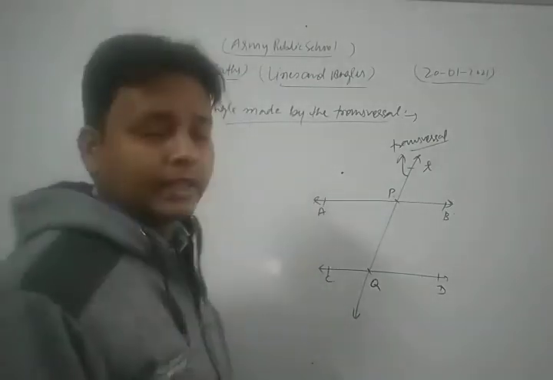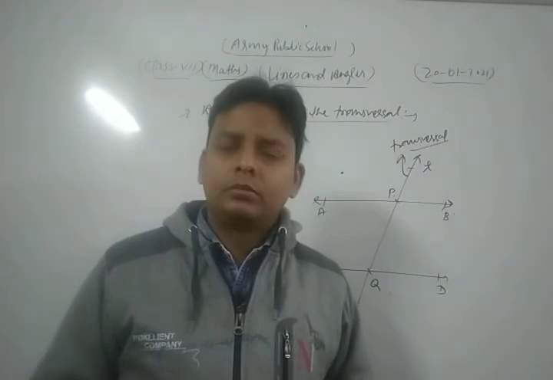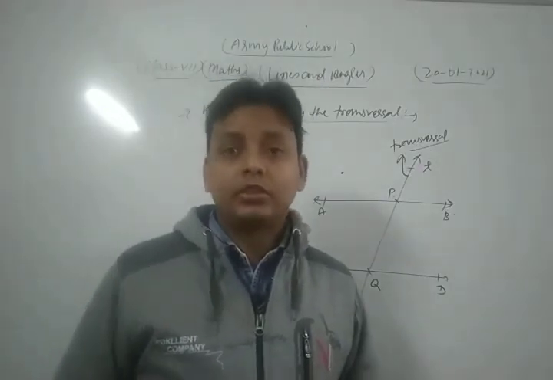And there are some important angles made by the transversal.